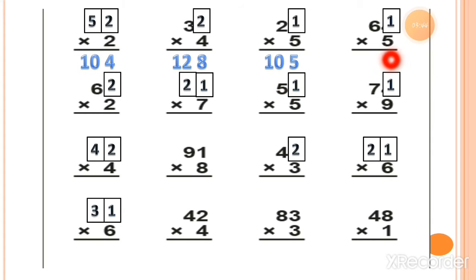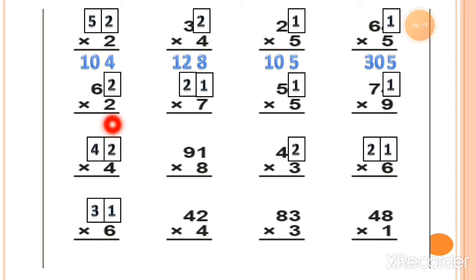Now the next one is 5 ones are 5. Here is the answer. Now 5 sixes are 30. So here you can see we get the answer in 2 digits at the tens column, and the final answer we are getting in 3 digits. You can read this answer as 305.